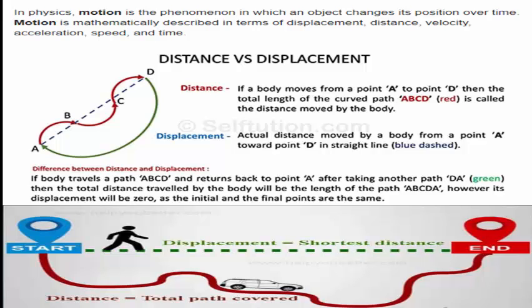If the body travels a path ABCD and returns back to point A after taking another path DA, which is shown by the green color, then the total distance travelled by the body will be the length of the path ABCDA. However, its displacement becomes 0 because the initial and final position are the same.